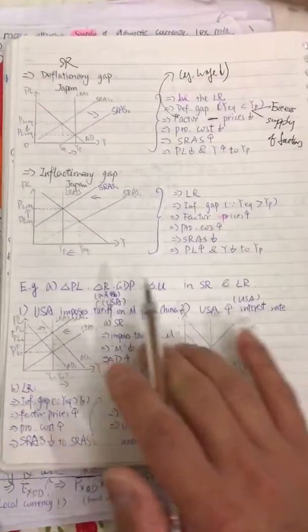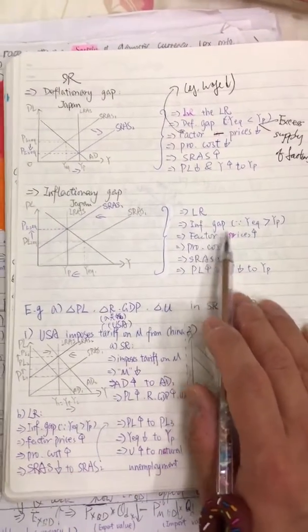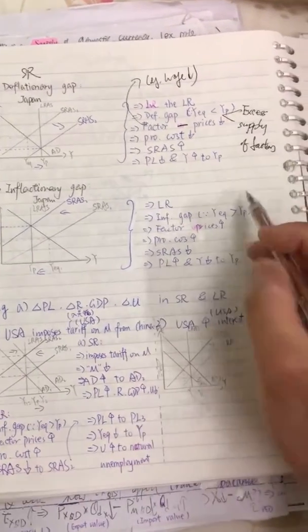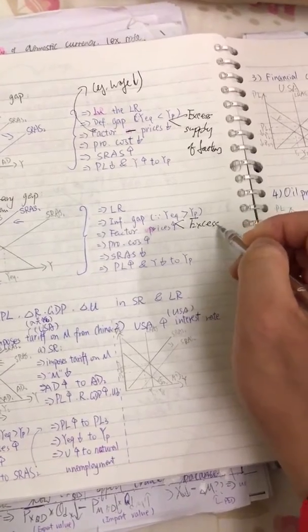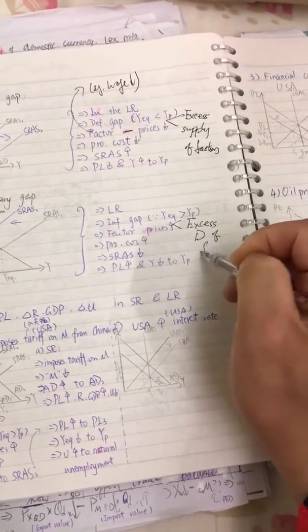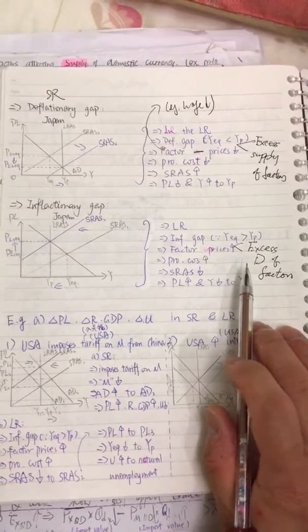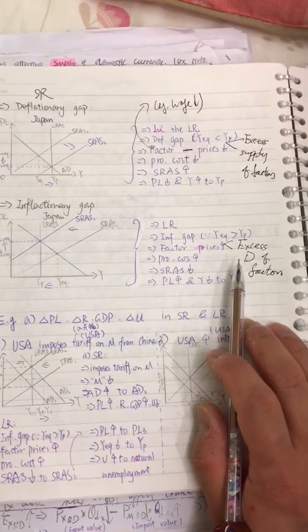How about in the case of the inflationary gap? When there's an inflationary gap, equilibrium GDP is greater than the potential GDP, then there will be excess demand for factors. There will be very high demand for factors because the firm wants to produce more.